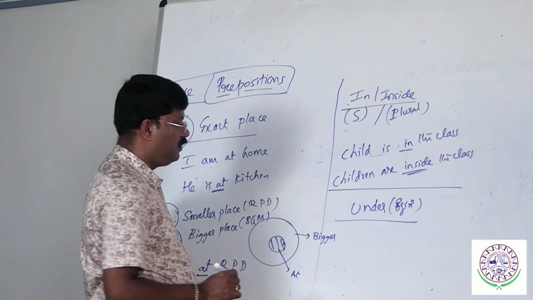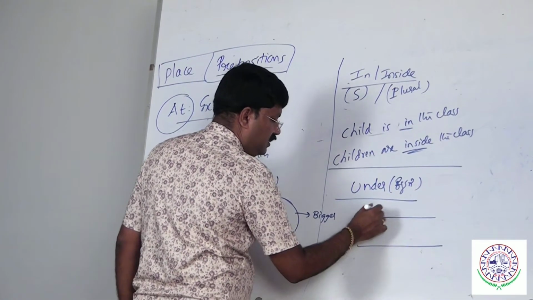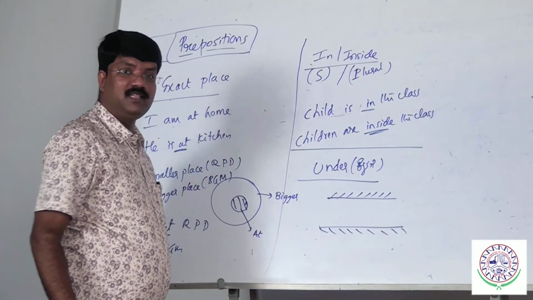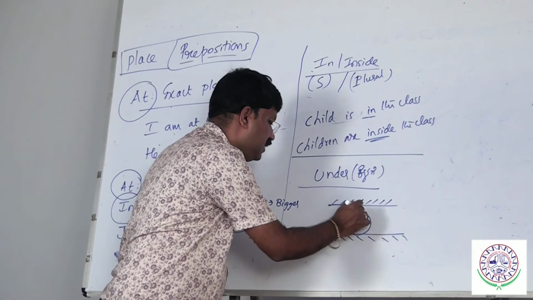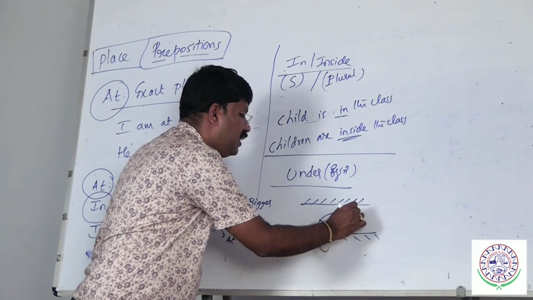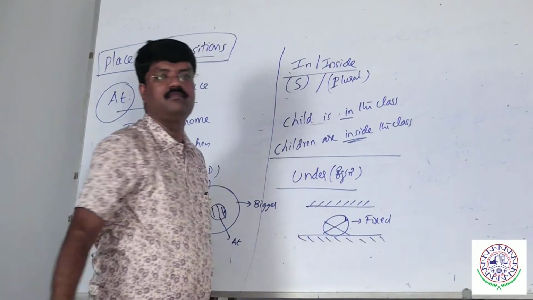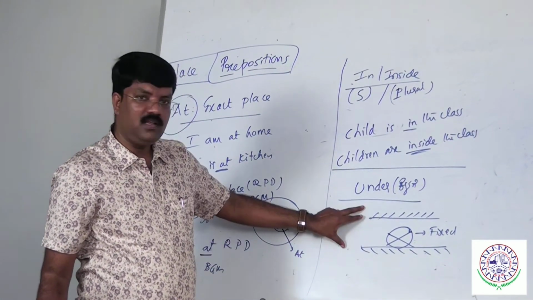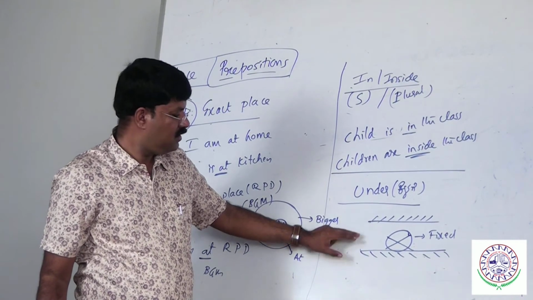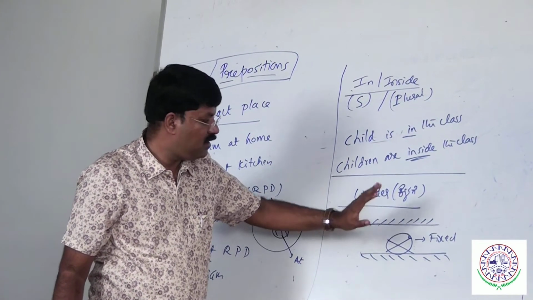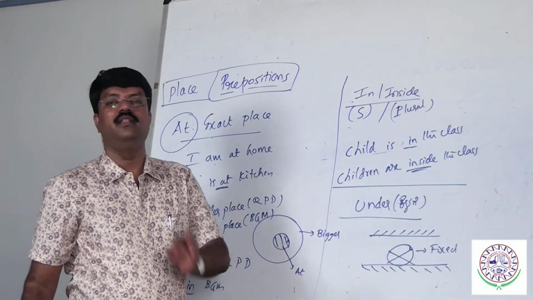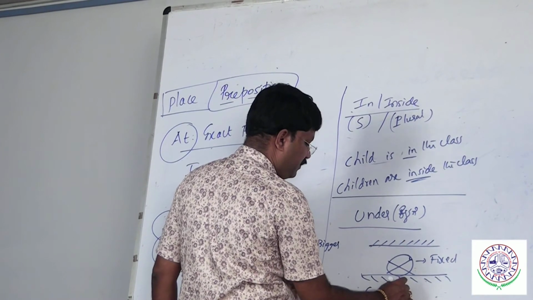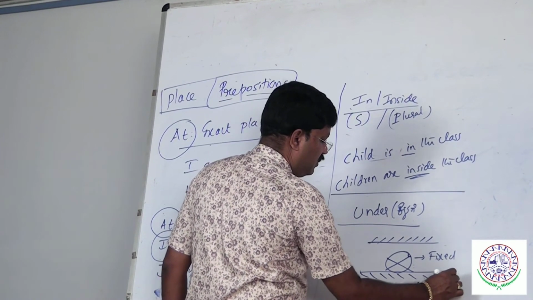Under refers to between two surfaces. Between two surfaces, some object is kept. Very important. Between two surfaces, some object is kept and which is fixed or stationary. Try to understand, makkale. Under means between two surfaces, some object is lying and which is fixed. Then only you should say under. Cat is under the chair.